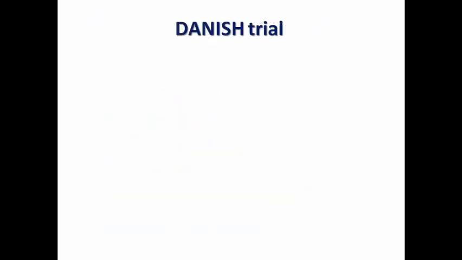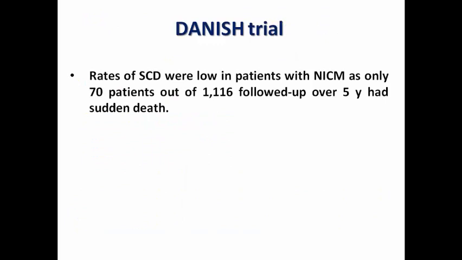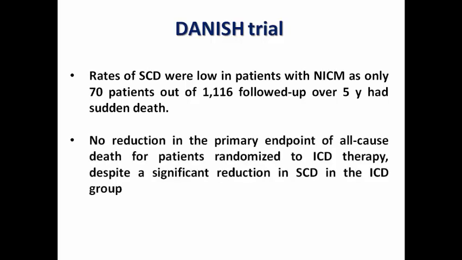But we have the great obstacle, the DANISH trial, which showed that the rates of sudden cardiac death were low in patients with non-ischemic cardiomyopathy, as only 70 patients out of the large number of more than 1,000 patients followed up over 5 years had sudden death, and there was no reduction in the primary endpoint of all-cause death for those patients randomized to ICD, despite a significant reduction in the sudden cardiac death in the ICD group, which raised a question mark about the indication of ICD in dilated cardiomyopathy.